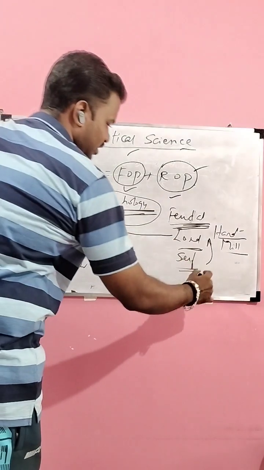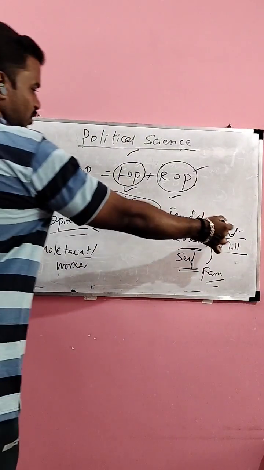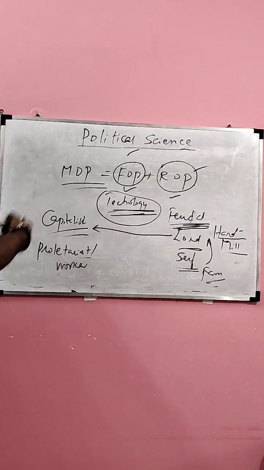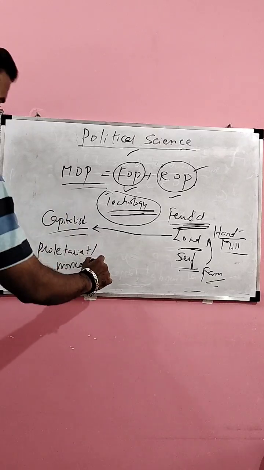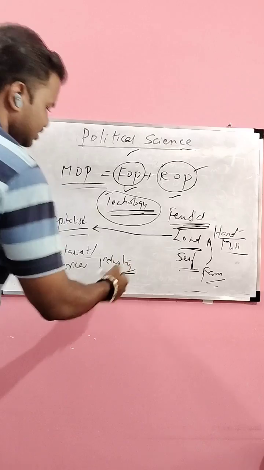Earlier, serfs used to work in the farm of the feudal lord. Hand mill was a technology. Later, technology under FOP changed. We obtained the steam mill. Now came the industry. Earlier it was a farm, now it is an industry.